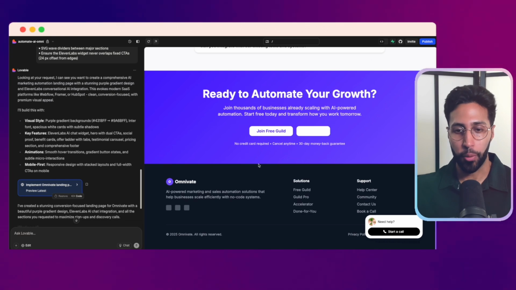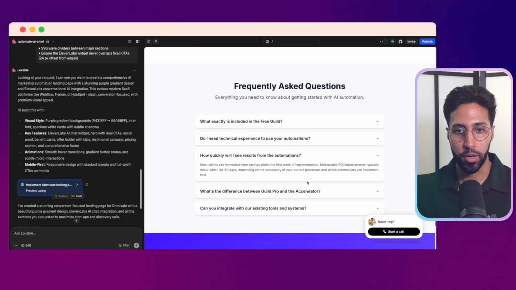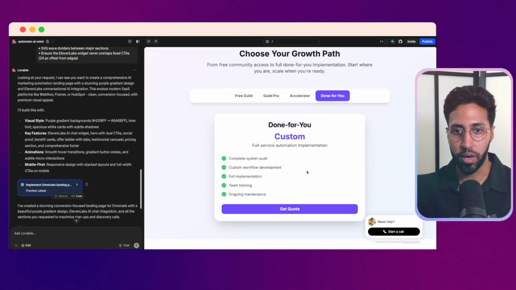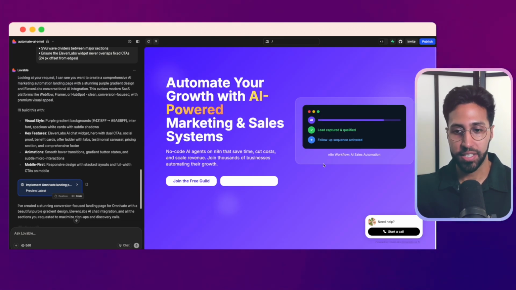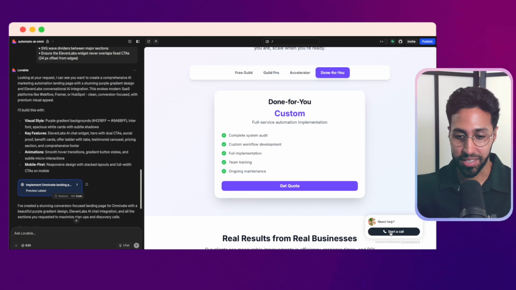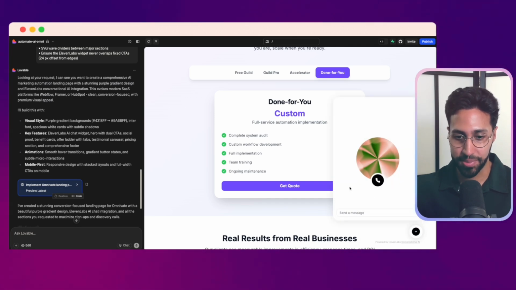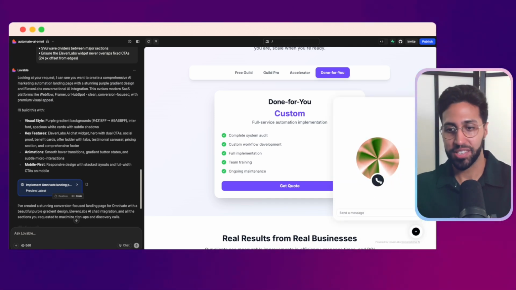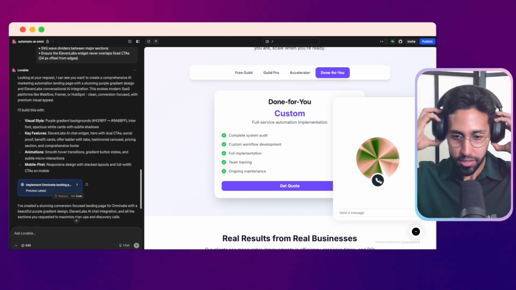So now it's built our website. What you normally do is go through and fix this up, add the copy you want, and change the interactivity. But for now, we're just testing this out. And what we can see on the bottom right here is our AI agent, or voice agent. So now if I press start a call, you need to press accept, and we have it here. If I press this, we'll just test that it works.